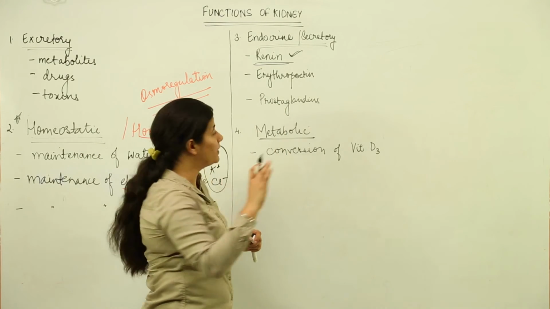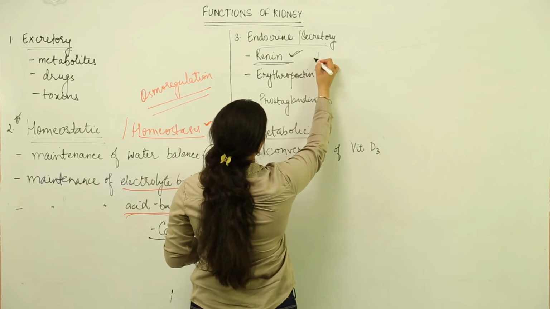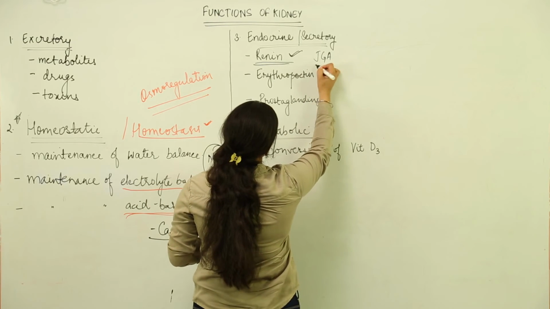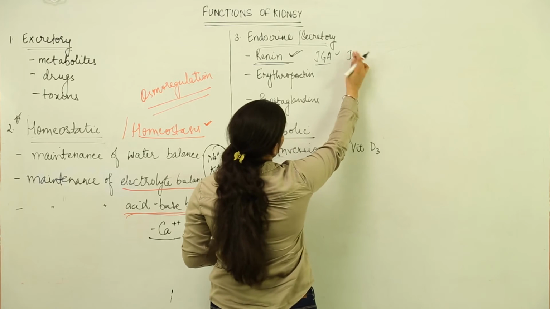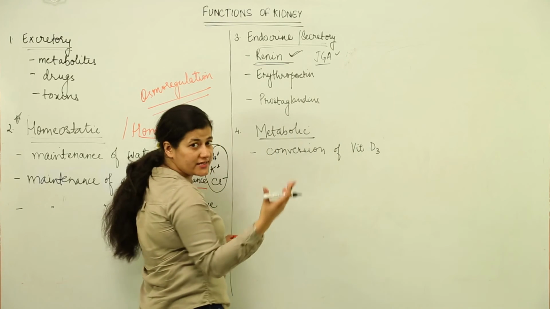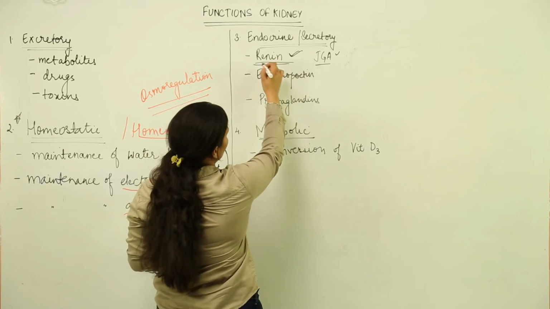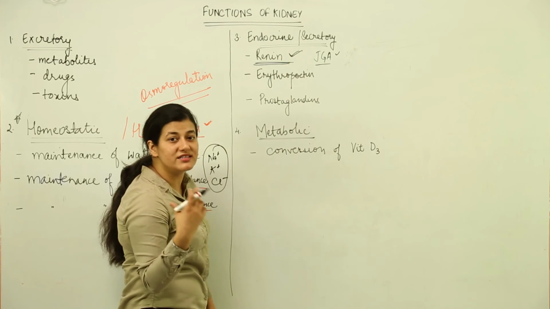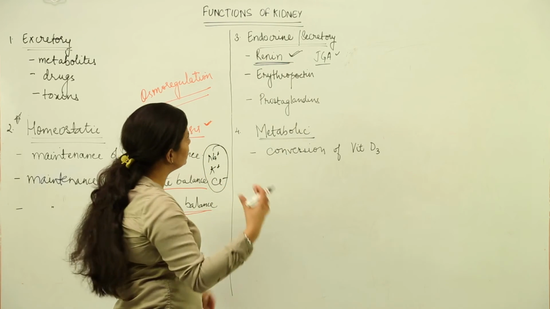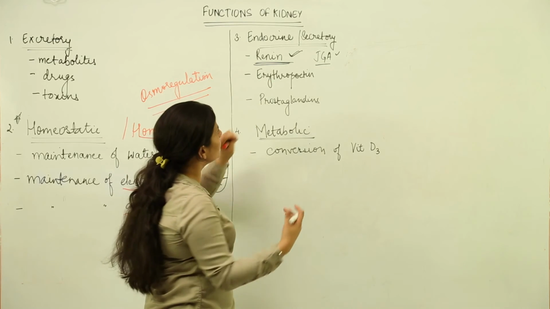Renin is not secreted by tubular cells, it is secreted by the juxtaglomerular apparatus, the JG cells as we call them. They secrete a hormone which is endocrine, known as renin, and its function would be covered under the next topic.